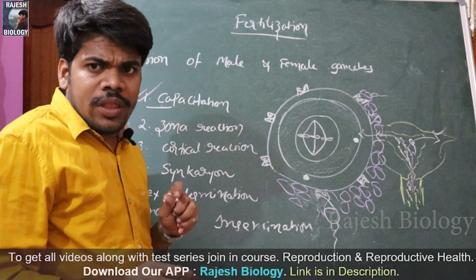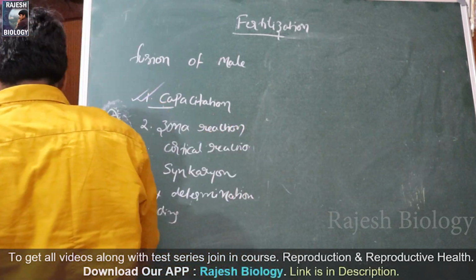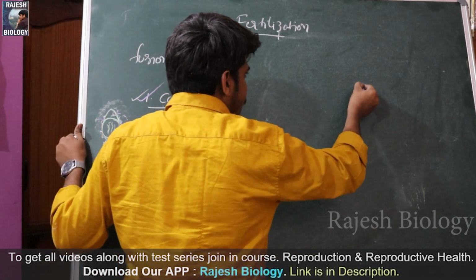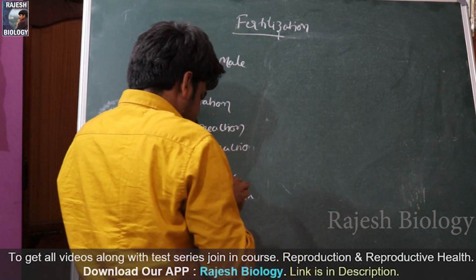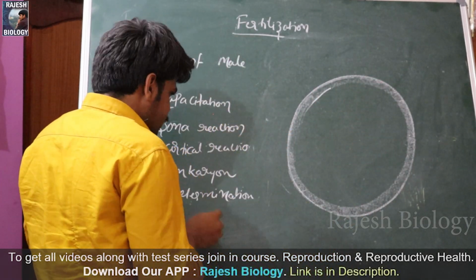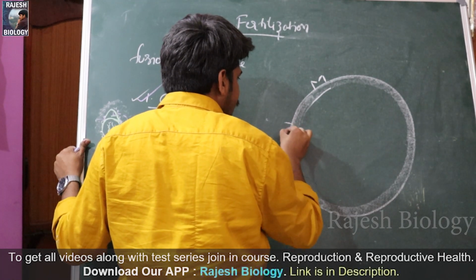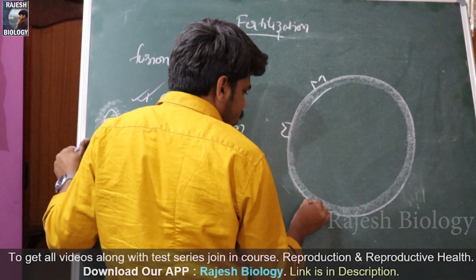For that, I'll do one thing. I'll erase this and I'll redraw the diagram in a clear manner. So first of all, I'll draw this zona pellucida. Zona pellucida has the special receptors for sperm cells.